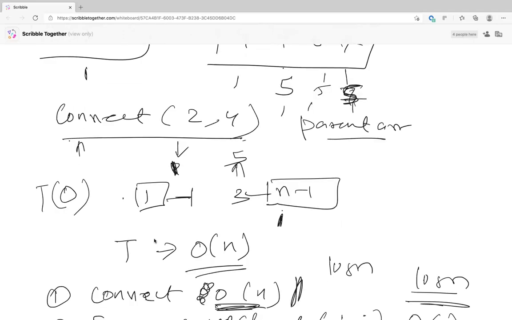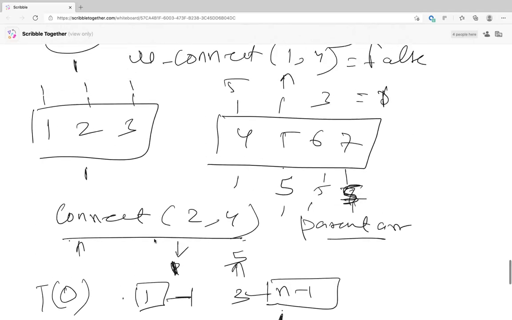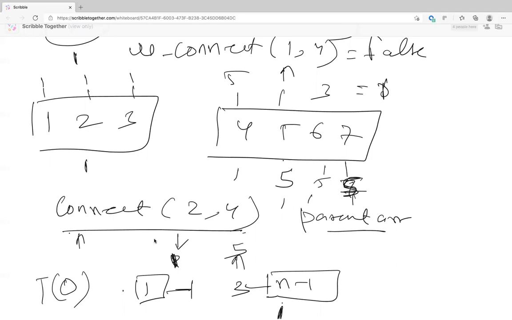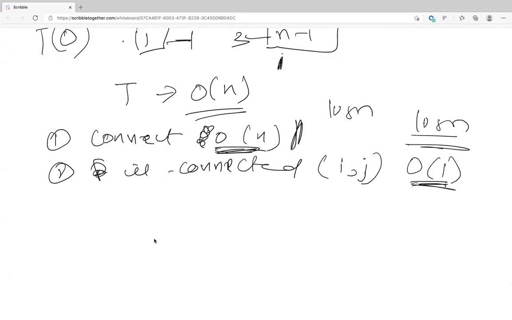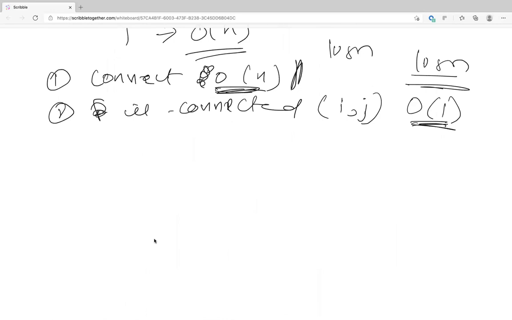By using additional space, I don't know. Basically, we want to be able to identify all the elements connected quickly. Can we have a list, something like an adjacency list? Let's go with a linked list solution.